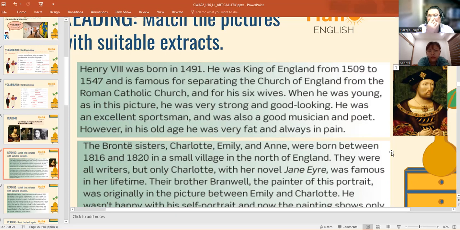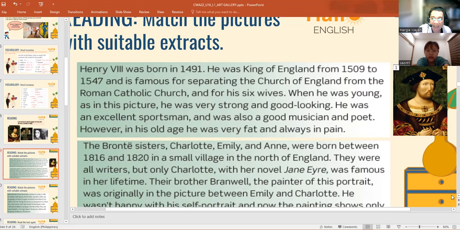But of course, that's normal, right? Because when we are already old, it's natural in our body. Again, his name is Henry the Eighth. So we already understood the life story of Henry the Eighth.